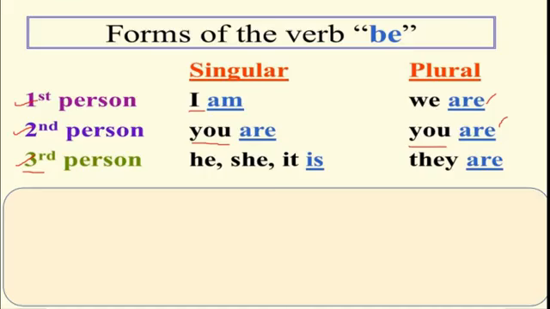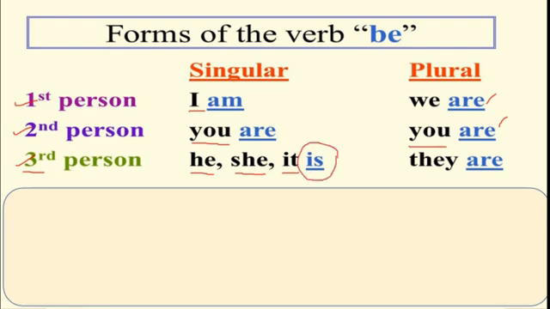Okay, in the third person, he is. He is a teacher. Or if she is a lady, then she is a teacher. Otherwise, whatever you want to tell about the thing, it is a box. It is a box. Got that? Means we use is here. Which form we are using here? Is. Okay, for the third person.